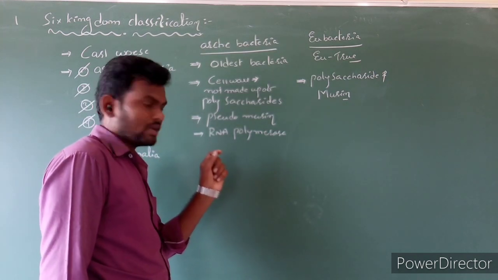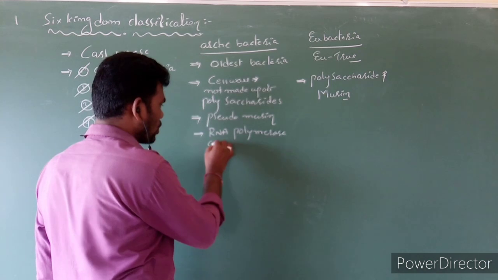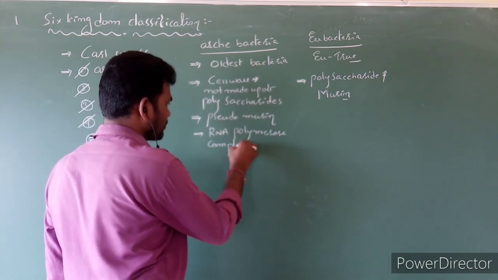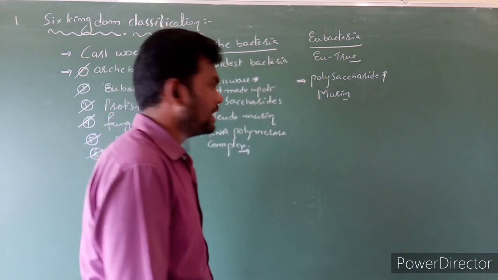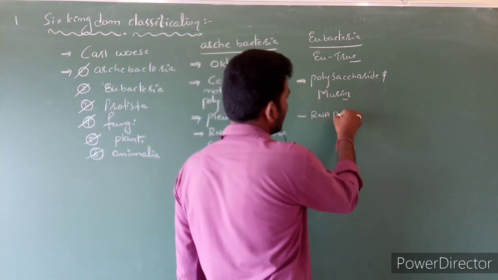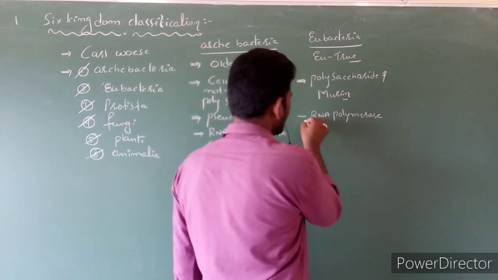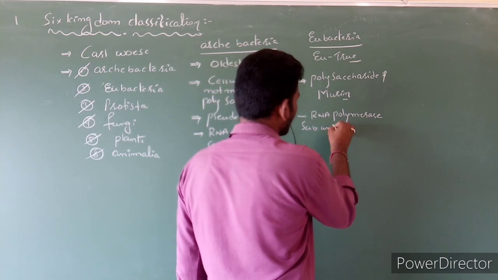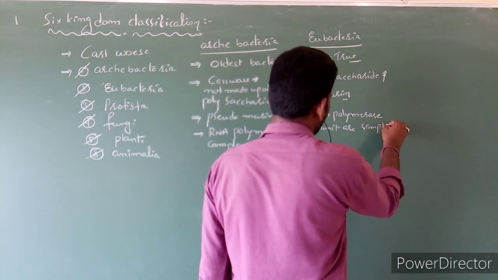In Archaebacteria, the RNA polymerase subunits are complexly arranged. The subunit arrangement is very complex. And in Eubacteria, the RNA polymerase subunits have a simple arrangement.